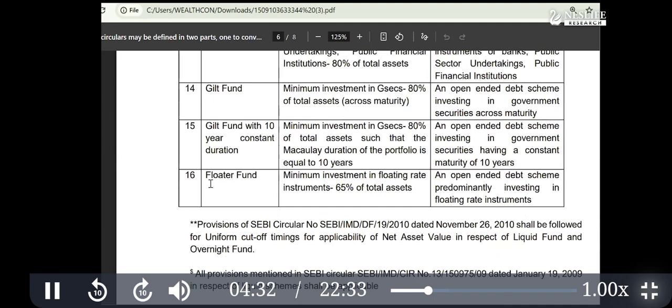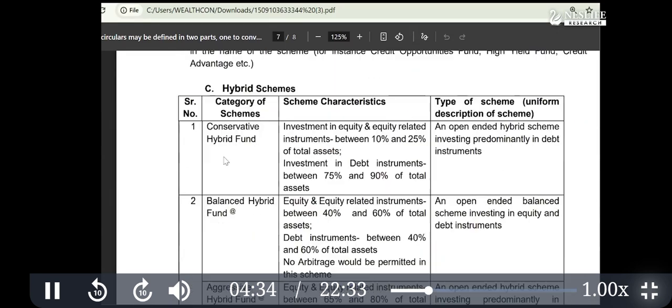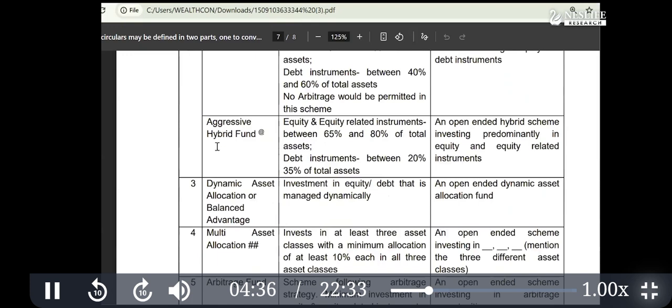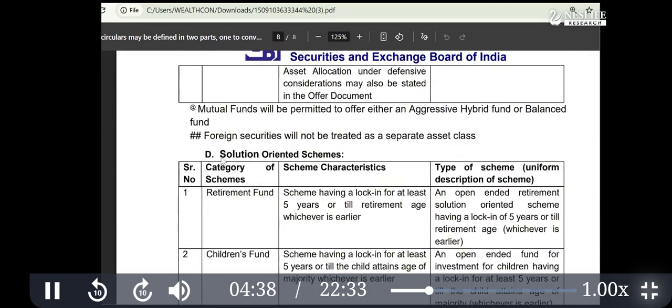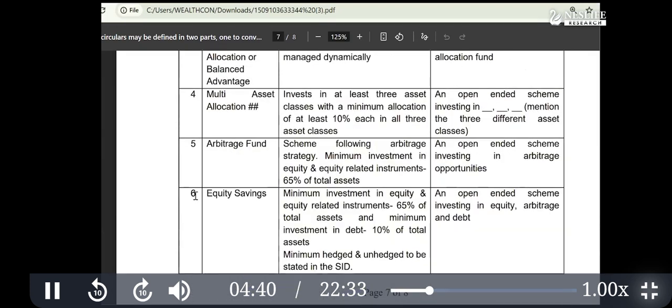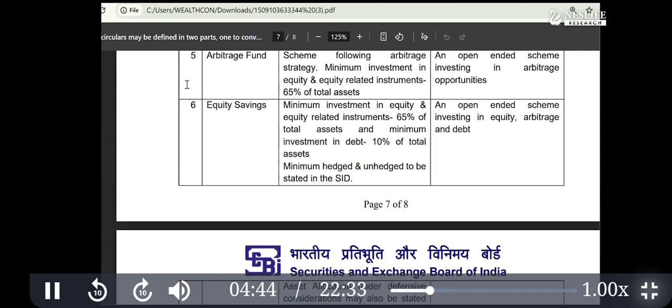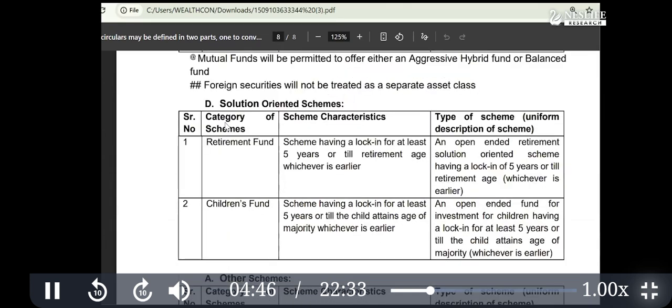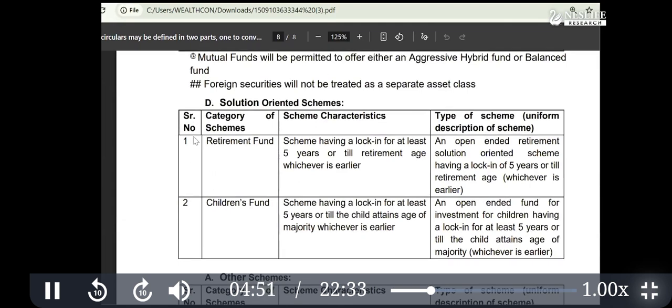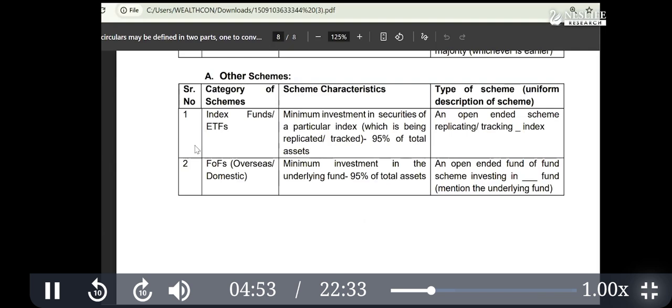So 10 and 16 become 26. Hybrid category funds are 6, so 26 plus 6 is 32. Adding these 2 makes 34, and these 2 more make a total of 36 categories.